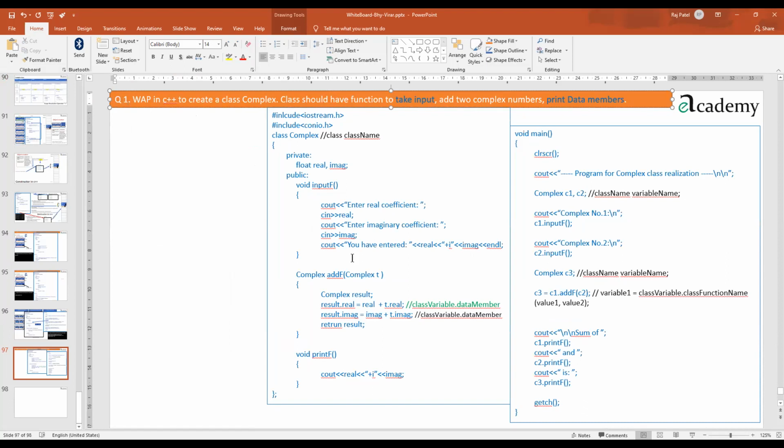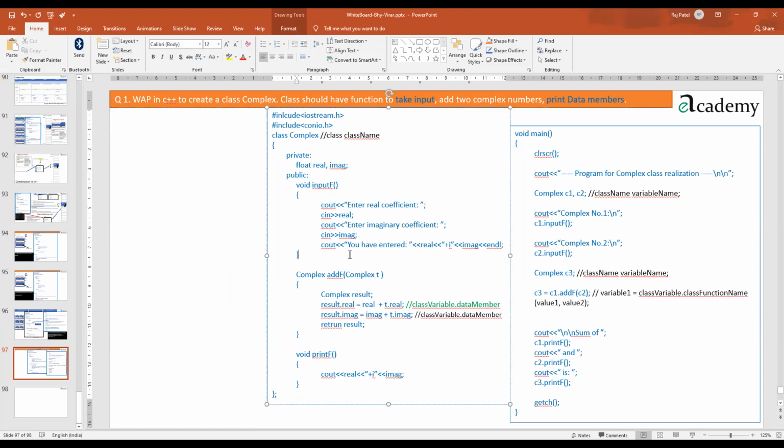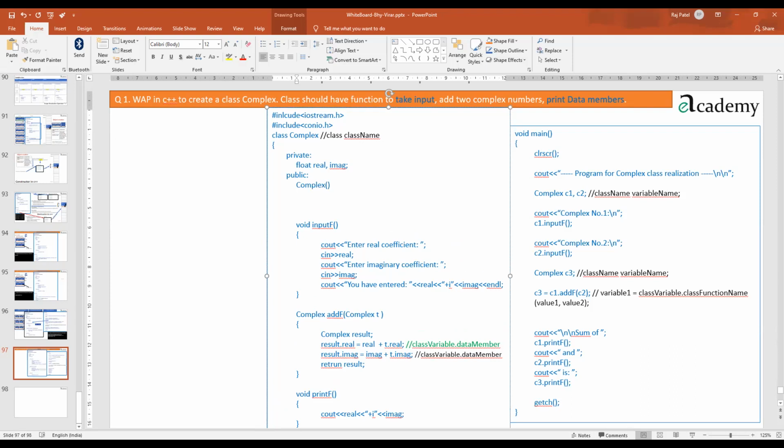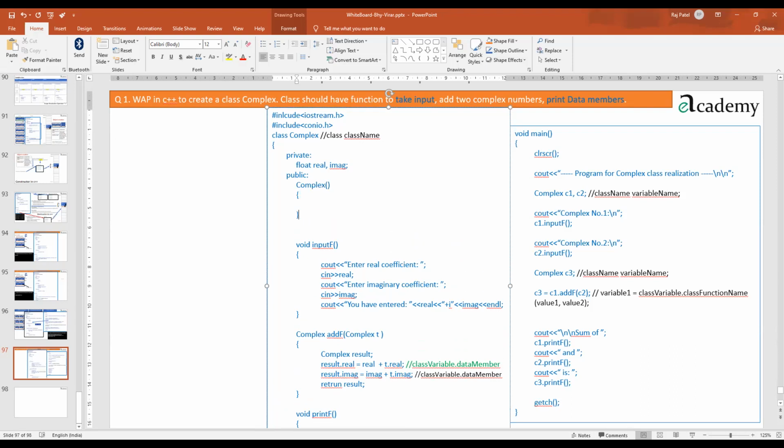So before we proceed, let us think how we are going to utilize constructors here. First thing required for a constructor: if you want to make any constructor, at least you should write the default constructor. So I'm writing the default constructor here. A default constructor means only the class name with a round bracket, and in curly brackets whatever you want to write, that you can write.